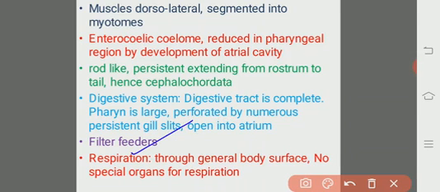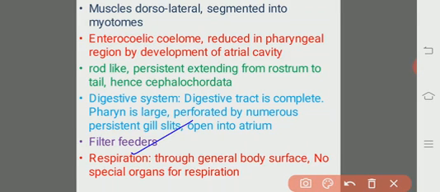Already we discussed that the body is transparent and covered by a single layer of epidermis, so through the process of diffusion the body surface acts like the main respiratory organ.